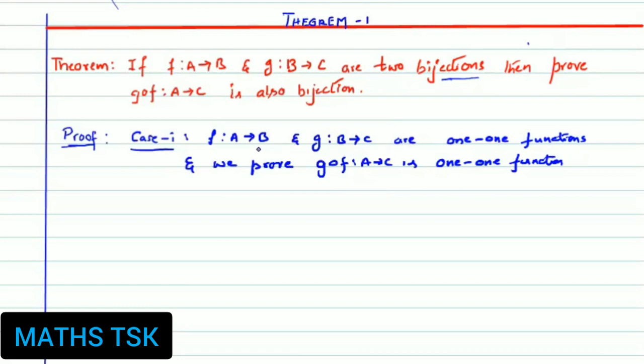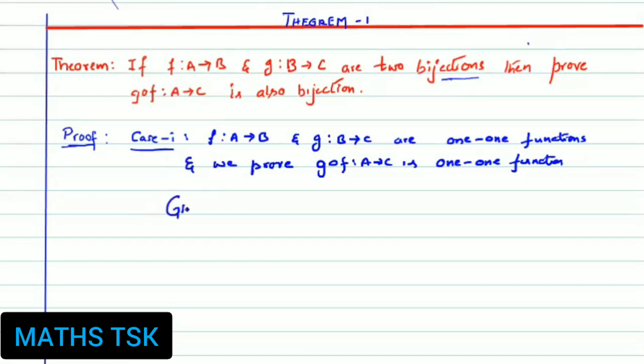Also, taking f maps A to B and g maps B to C as onto in case 2, we prove that g circle f is onto. If g circle f is both 1-1 and onto, I can write that g circle f is a bijection. That's our process. So case 1: in case 1, what's given? In case 1, we prove case 1.